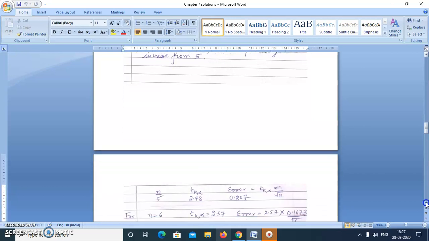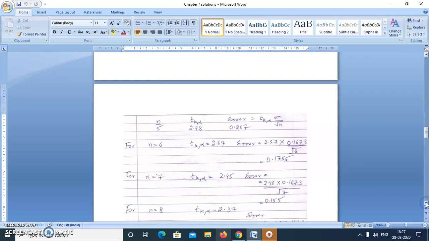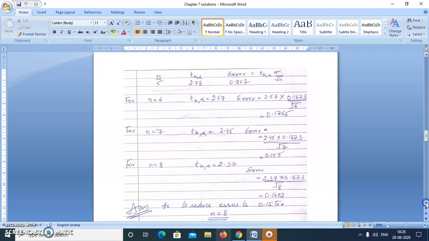Now first just have a look at this table. If n is 5, the t k alpha value I found from the table was 2.78 and the error I calculated was 0.207. So I have to repeat this process for n equal to 6, n equal to 7, n equal to 8, till I get the error under 0.15 tex, which is required. So it is a long question. So we have to use the hit and trial method.